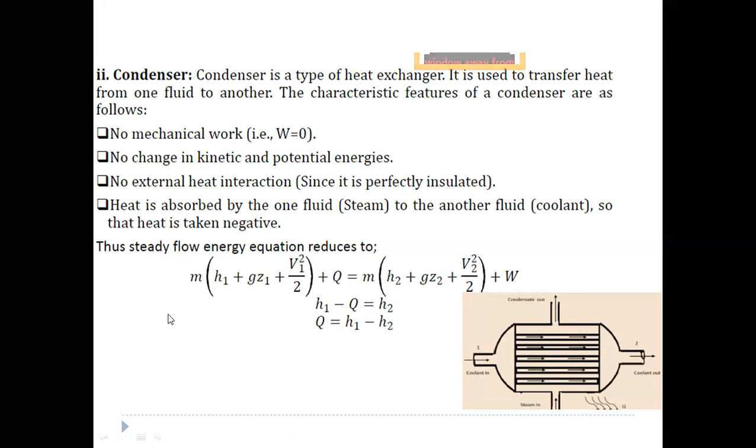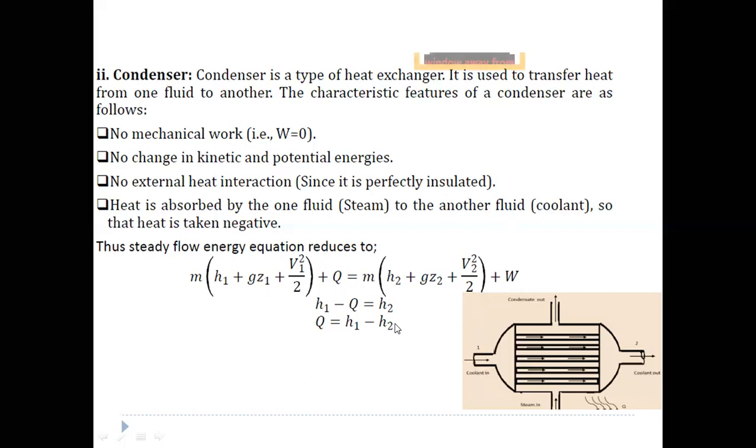The steady flow energy equation, as we know, is m into h1 plus g into z1 plus v1 square by 2 plus q is equal to m into h2 plus g into z2 plus v2 square by 2 plus w. Here there is no work transfer, so we can write w as 0. Since heat is rejected, q is written as negative, and there is no potential energy or kinetic energy, so the terms g z1, g z2, v1 square by 2 and v2 square by 2, these four terms, can be eliminated. So m into h1 minus q is equal to m into h2. Here q is equal to h1 minus h2.